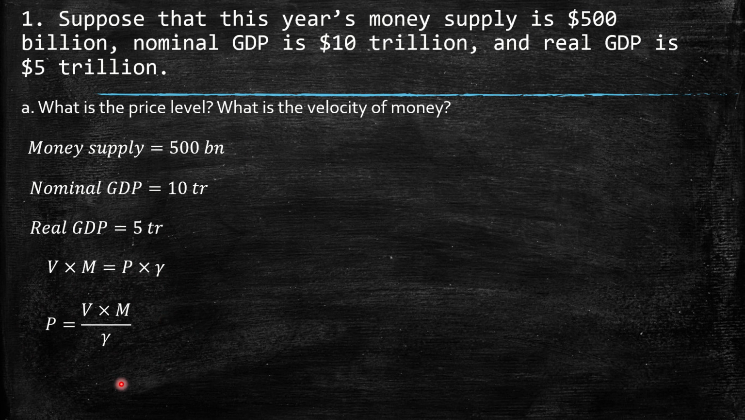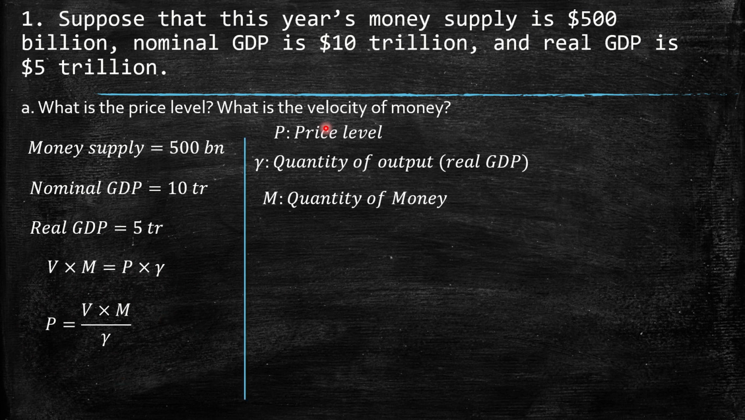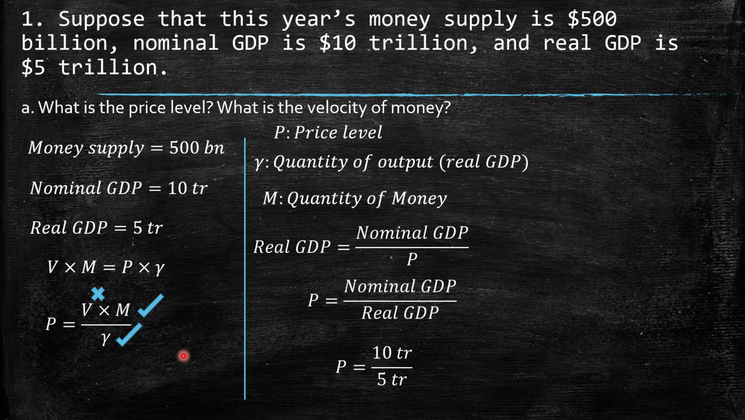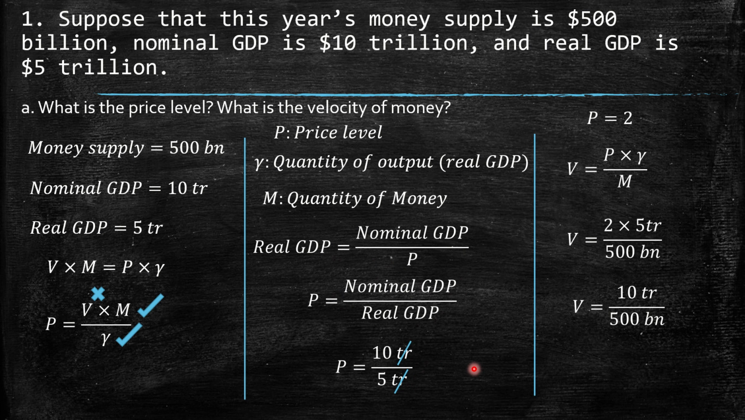When we solve for P, this Y goes to the other side, dividing, and we can express it like that. We already have the M, we have the output, however we don't have the velocity. But we know that the real GDP is exactly equal to the nominal GDP discounted by prices. So the prices can be expressed as nominal GDP over real GDP, which is kind of the deflator. So 10 trillion over 5 trillion, the trillions cancel out, and we finish with P equal to 2.